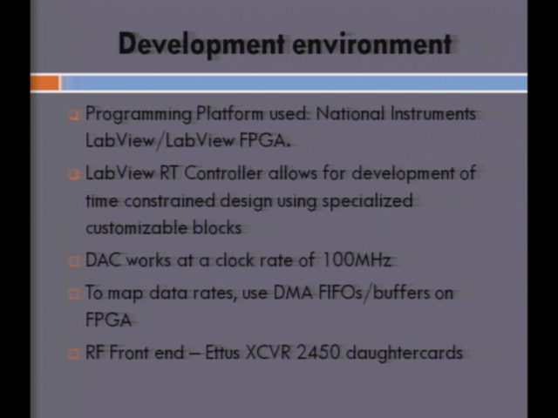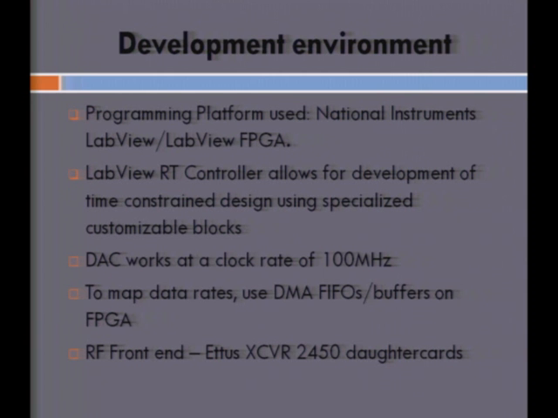So what kind of processing are you doing in the FPGA? Okay, so this is just introducing the development environment within the National Instruments platform. The language used is the LabVIEW programming language, or the LabVIEW FPGA programming language. Like I said, the real-time controller module allows for development of such time-constrained design blocks using certain modules that it inherently provides. And as I mentioned, the DAC works at a clock rate of 100 megahertz.